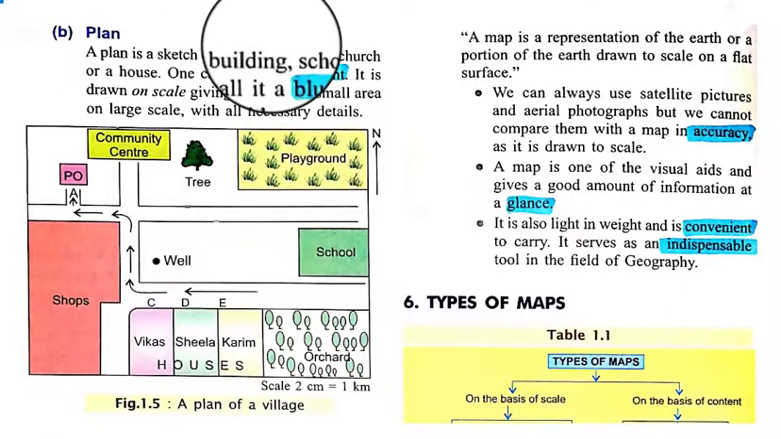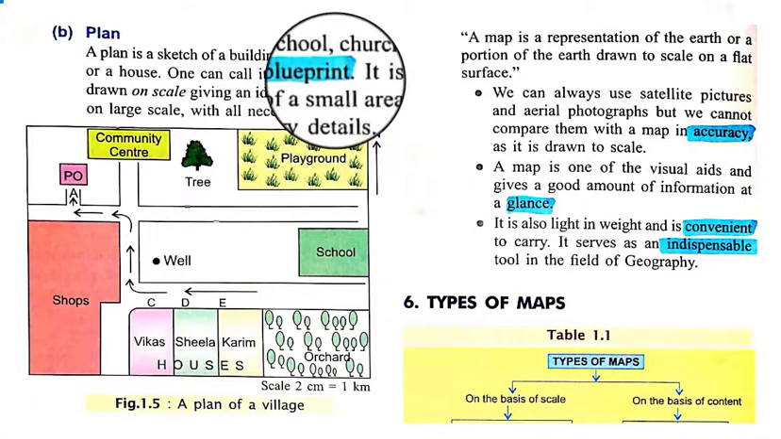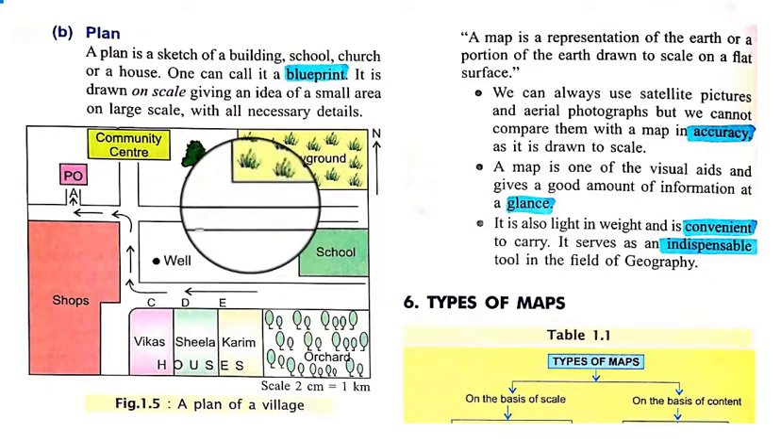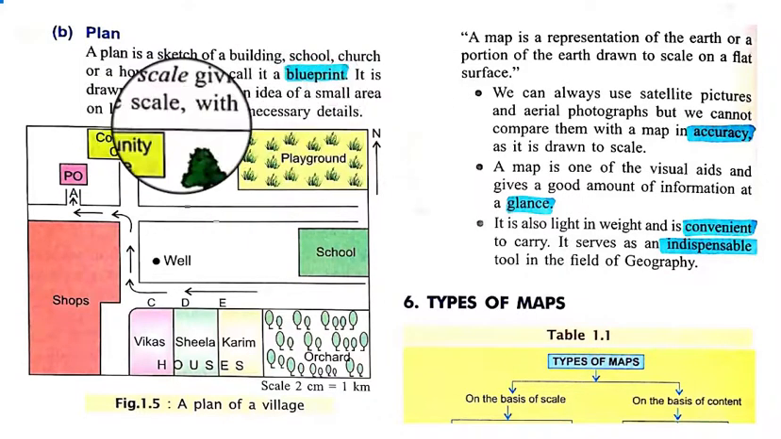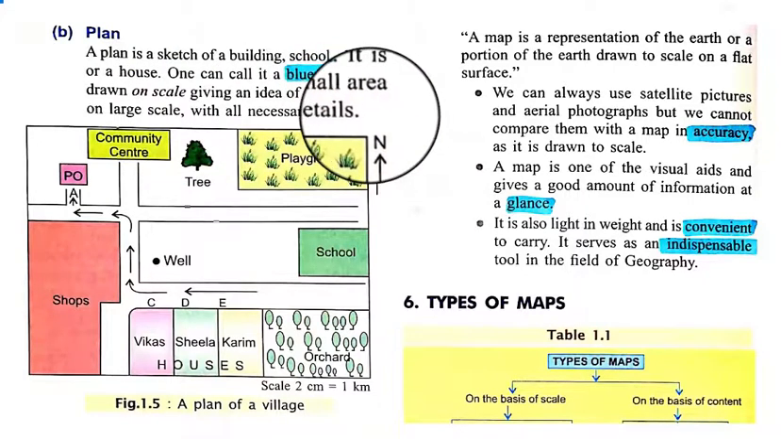Next is plan. A plan is a sketch for a building, school, church or a house. One can call it a blueprint. Plan means planning: for making a building or school, at first we plan for it. It is drawn on scale, giving an idea of a small area on a large scale with all necessary details. So if we want to make our home, at first we need to take a planning for it, where we need to distribute all kinds of things. After that we start making the home.